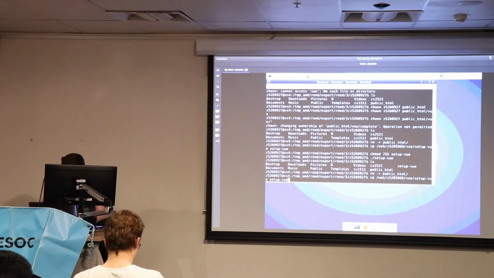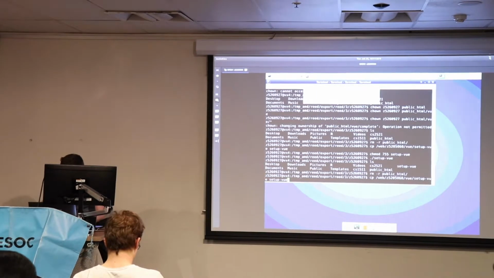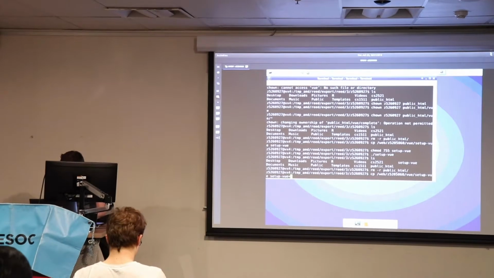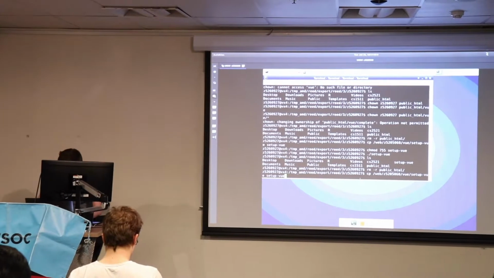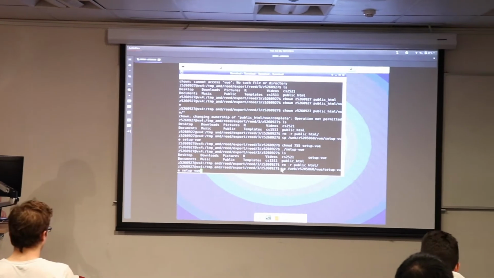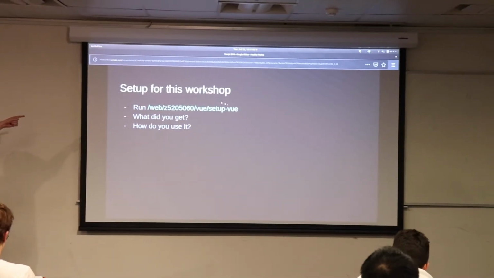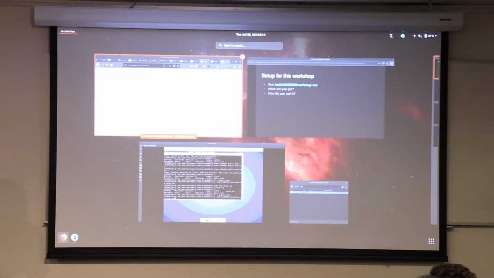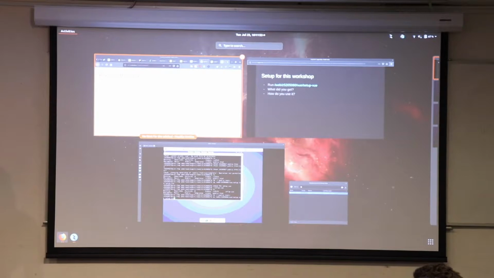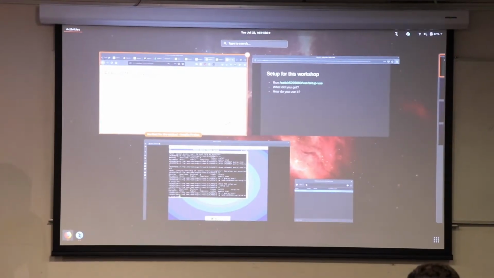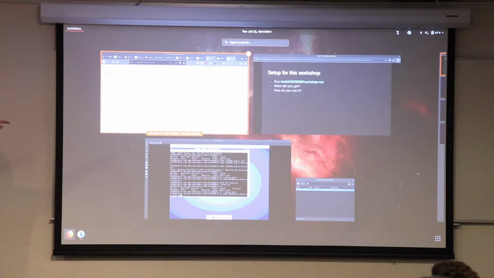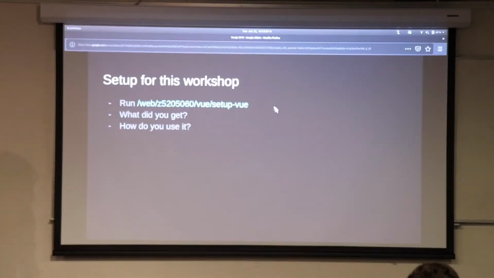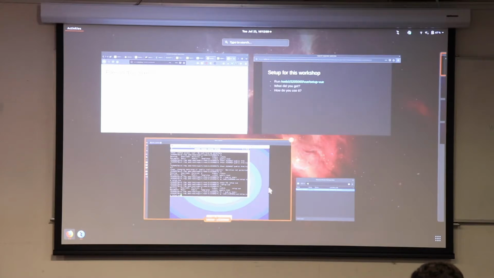I'll make the terminal a bit bigger, in fact. Or I can't do that. So cp, space, this thing, space, setup vue. If you're not logged into CSE, then you can download the script, I suppose. That's hosted on my web directory, so you can pull that down. But it does a lot of linking, so it might not work all the time. What this is going to do, if anyone has any troubles, shoot up your hand so I know.